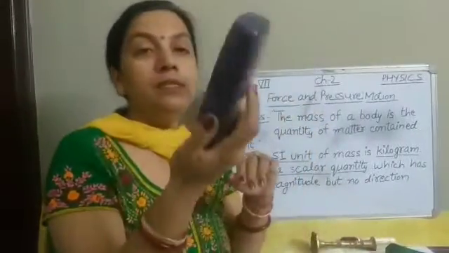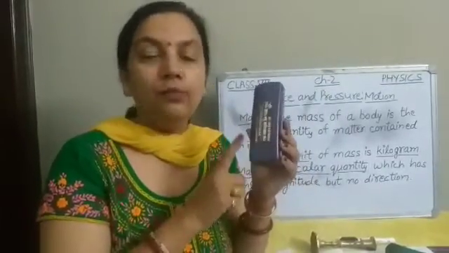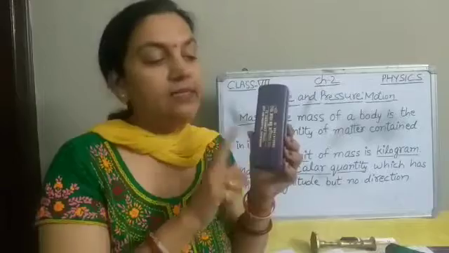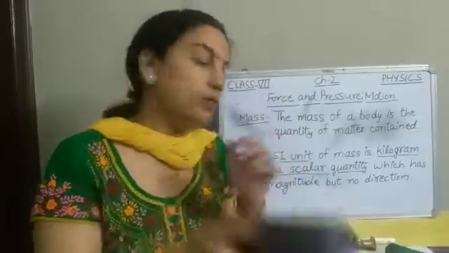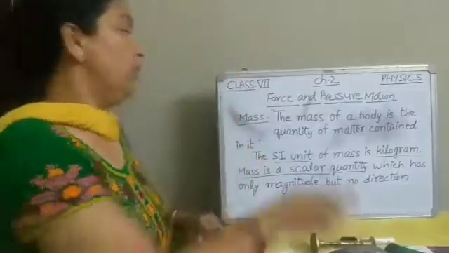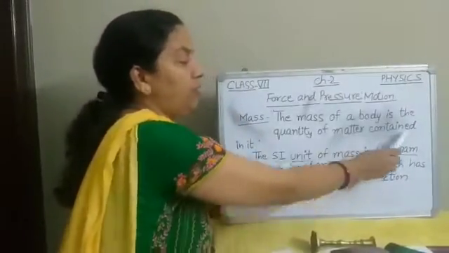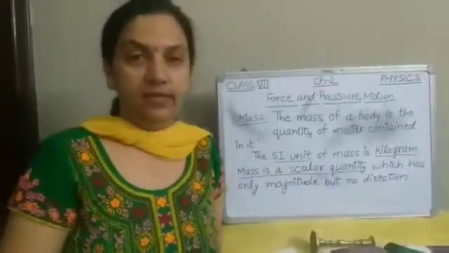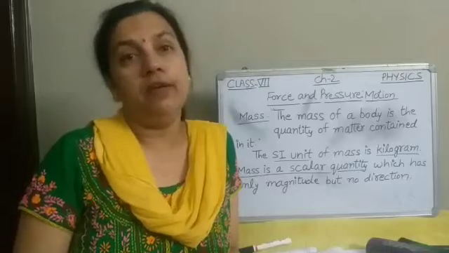Similarly, this plastic box, how much plastic this box contains, that is the mass of this box. So the mass of a body is the quantity of matter contained in it. The mass of an object remains same everywhere.